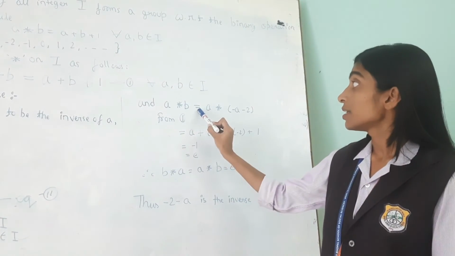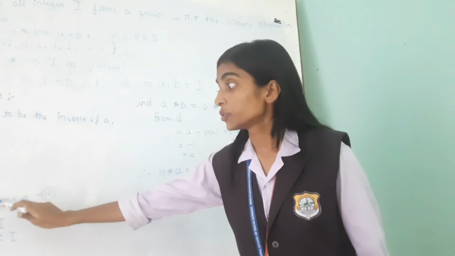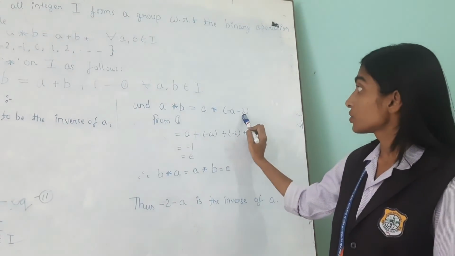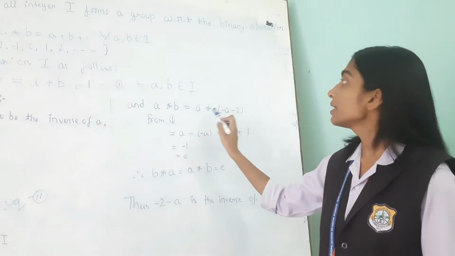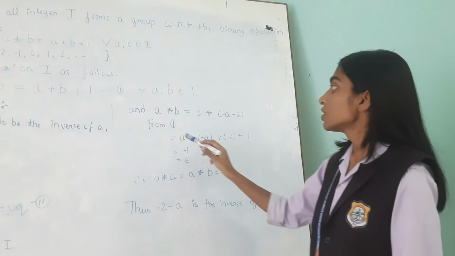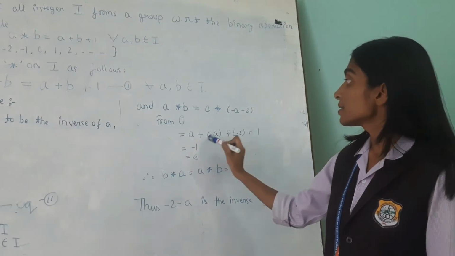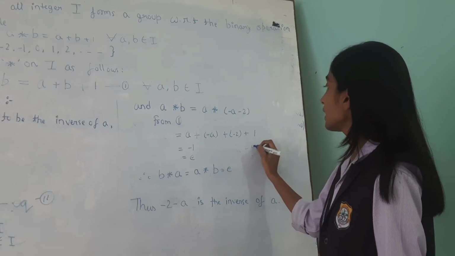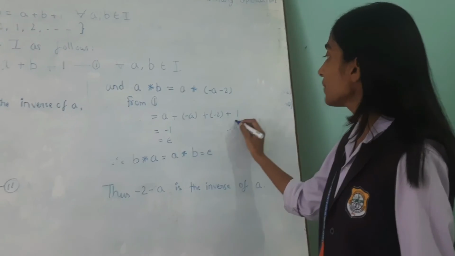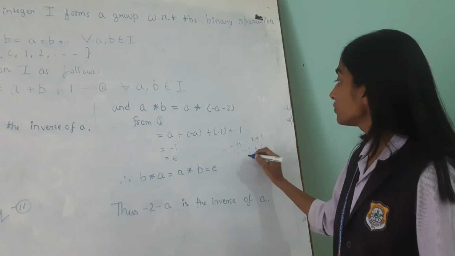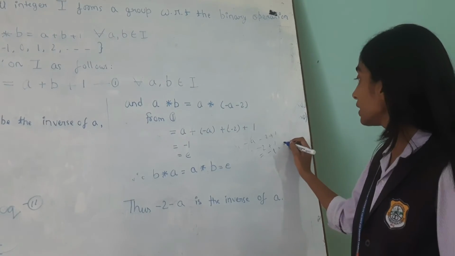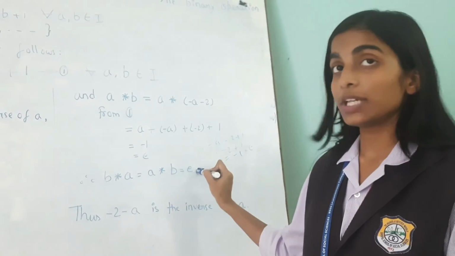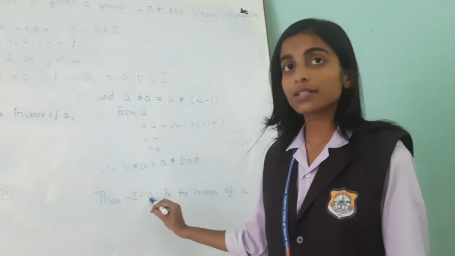For A star B, put the value of B, which is minus A minus 2. So A star (minus A minus 2). Take A as the first element and minus A minus 2 as the second element. So from equation number 1, A plus minus A minus 2 plus 1 will be equal to A minus A minus 2 plus 1. A and minus A will be cancelled. Minus 2 plus 1 will be equal to minus 1, which is E, identity element. Therefore, B star A is equal to A star B is equal to E, which is the identity element. Thus minus 2 minus A is the inverse of A.